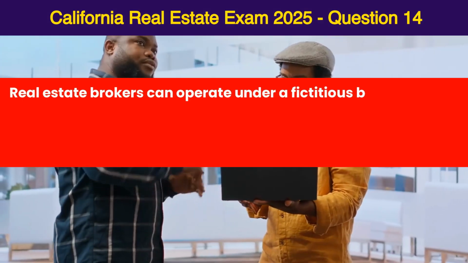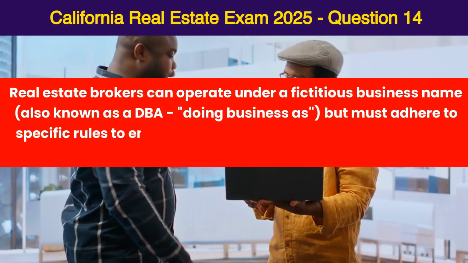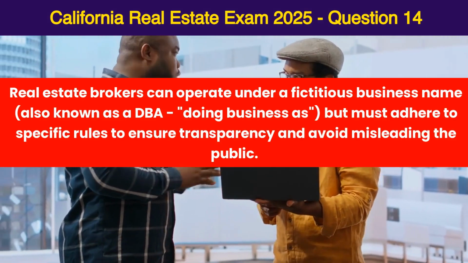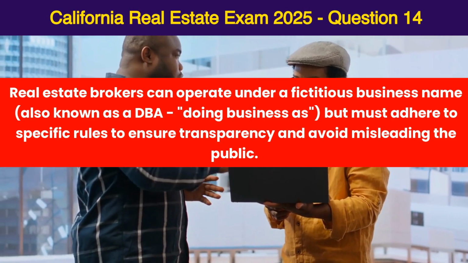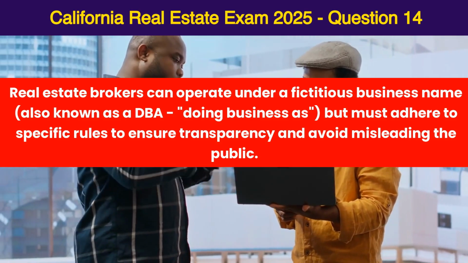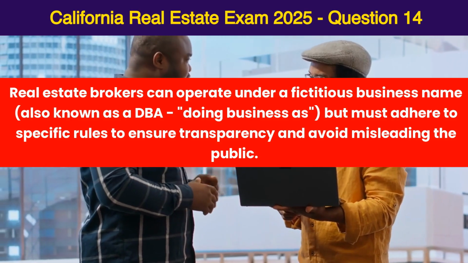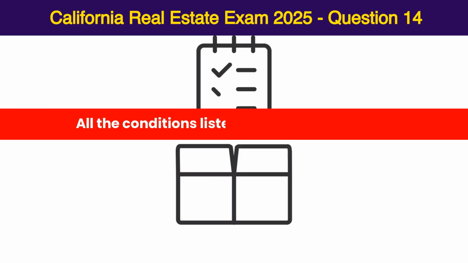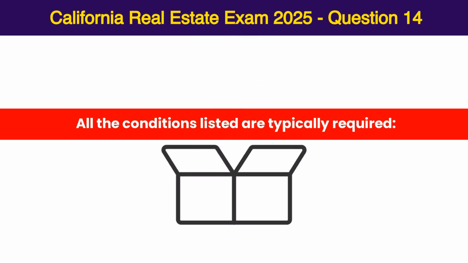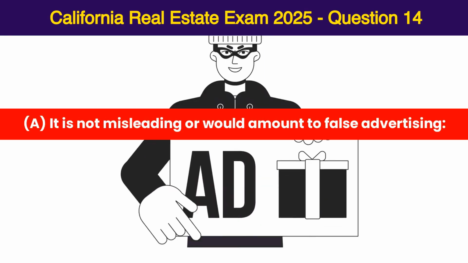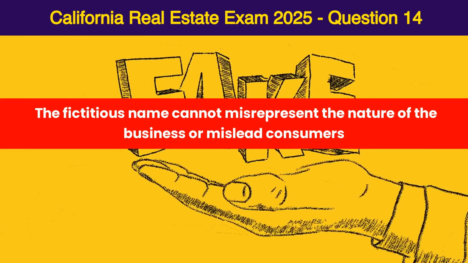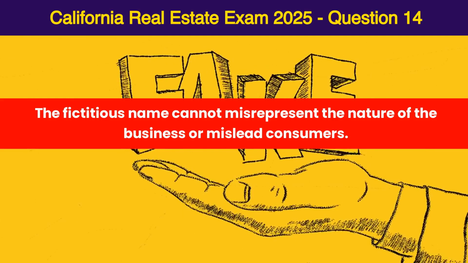Real estate brokers can operate under a fictitious business name, also known as a DBA, doing business as, but must adhere to specific rules to ensure transparency and avoid misleading the public. All the conditions listed are typically required. A. It is not misleading or would amount to false advertising. The fictitious name cannot misrepresent the nature of the business or mislead consumers.